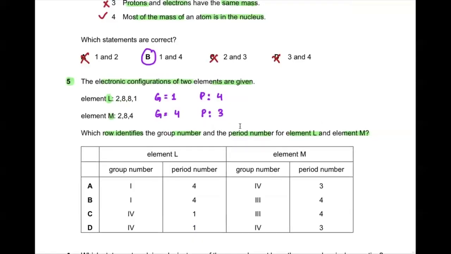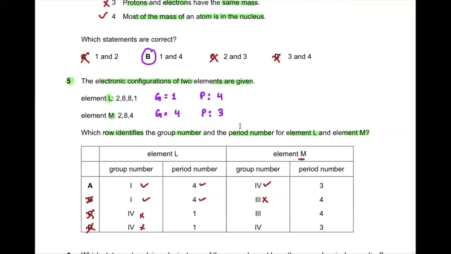Group 1 and period 4. Group 4 for element L. So C goes wrong, right? Now, element M is in group 4. So over here it's group 3. So B goes wrong, group 4. So we are left with only one option, and that is A. So A is the correct answer.